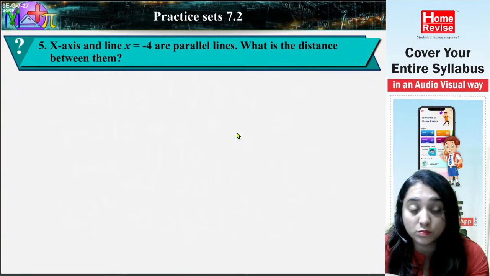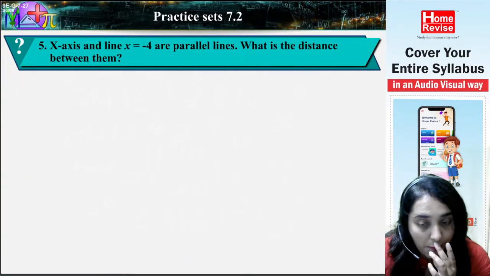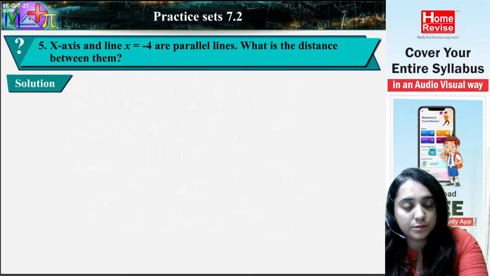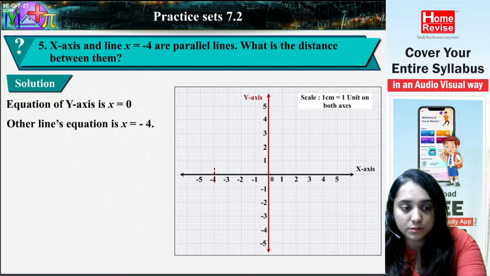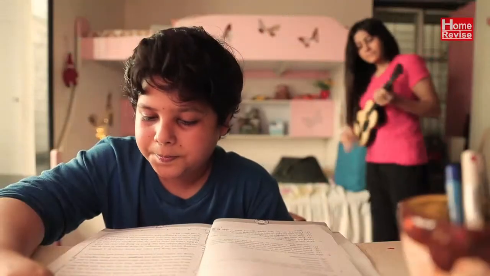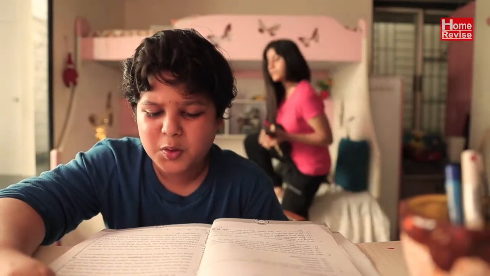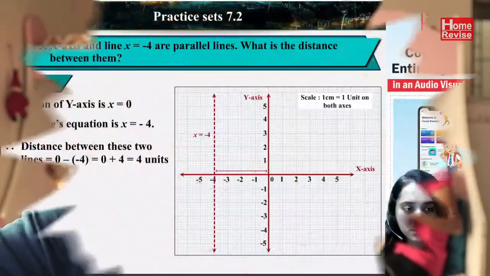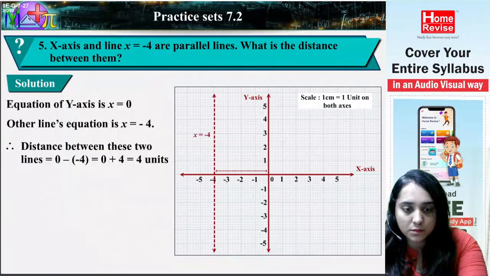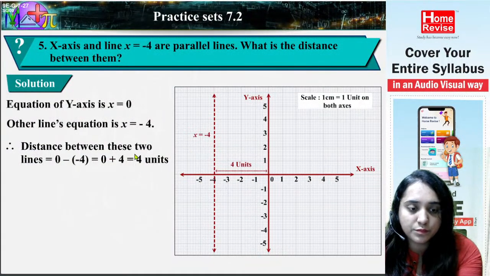The y-axis and the line x is equal to -4 are parallel lines. What is the distance between them? Solution. The equation of the y-axis is x is equal to 0. The other line's equation is x is equal to -4. Therefore, the distance between these two lines is 0 minus (-4), which is equal to 0 plus 4, which is equal to 4 units.